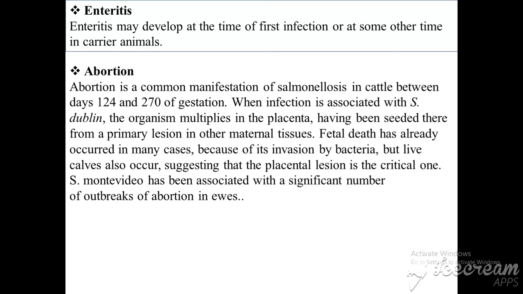The second form is enteritis, which may develop at the time of the first infection, or at the time when our animal is a carrier. The third form is abortion, which is commonly manifested in cattle, and this may happen between 124 days to 270 days of gestation.